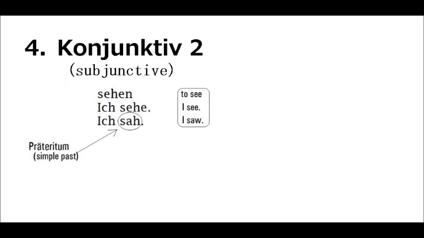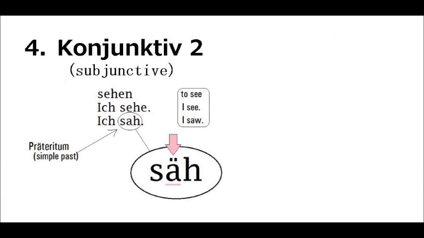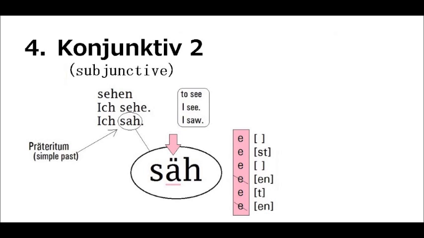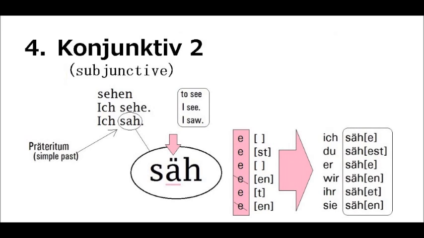For example, sehen, to see. Ich sehe, I see. Ich sah, I saw. Sah with an umlaut is säh. Then you add e and the modal verb endings. So you get ich sähe, du sähest, er sähe, wir sähen, ihr sähet, sie sähen. For more information on the subjunctive, watch my Konjunktiv 2 tutorial.